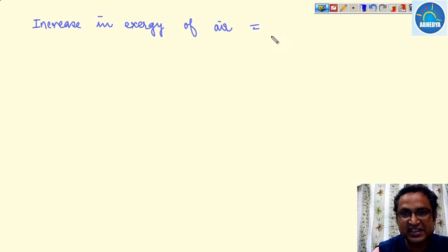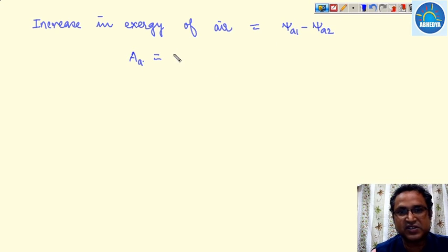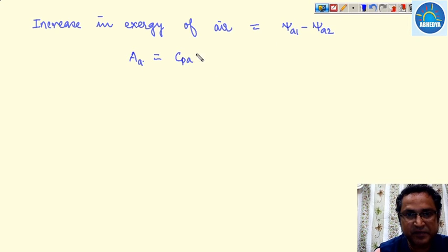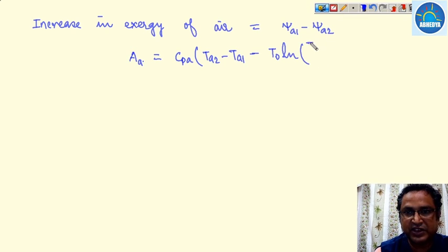So what is the increase in the exergy of air? We are taking it as psi A1 minus psi A2, so let it be A, the exergy of air. What is its value? Cp air (TA2 minus TA1) minus T naught into ln of TA2 divided by TA1.